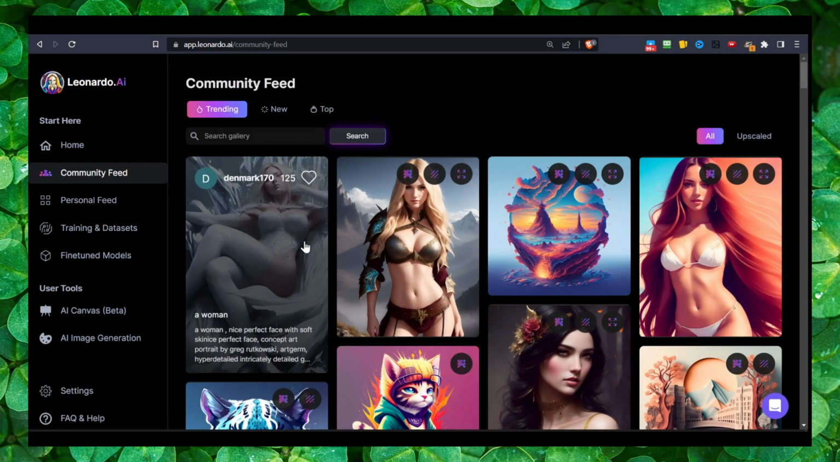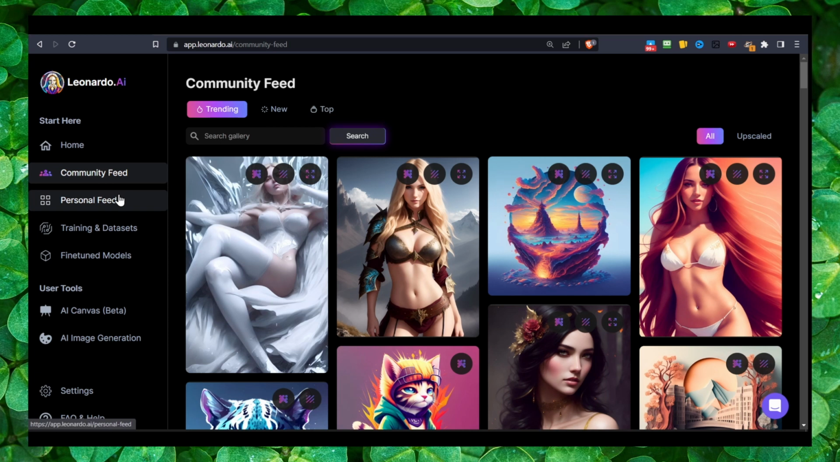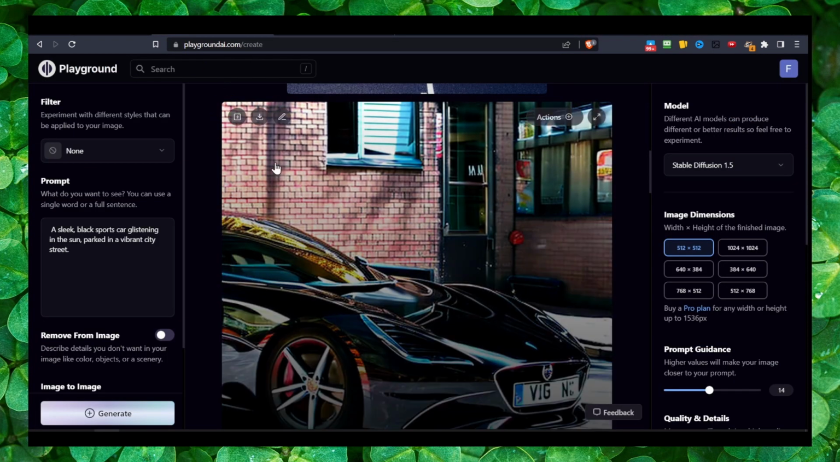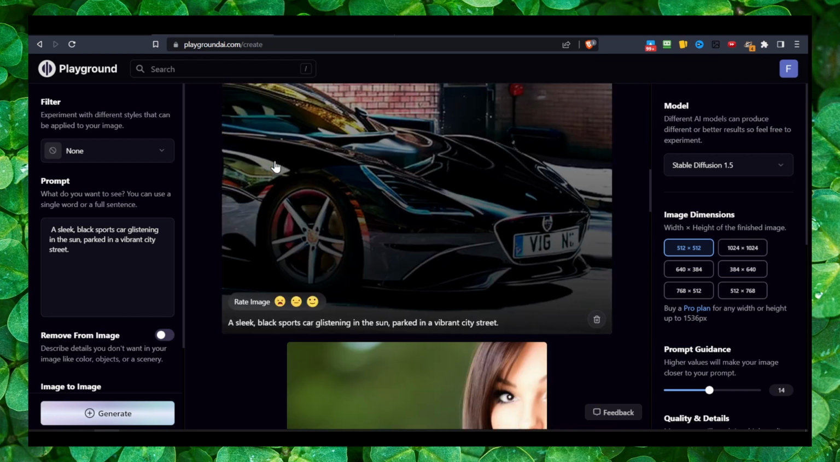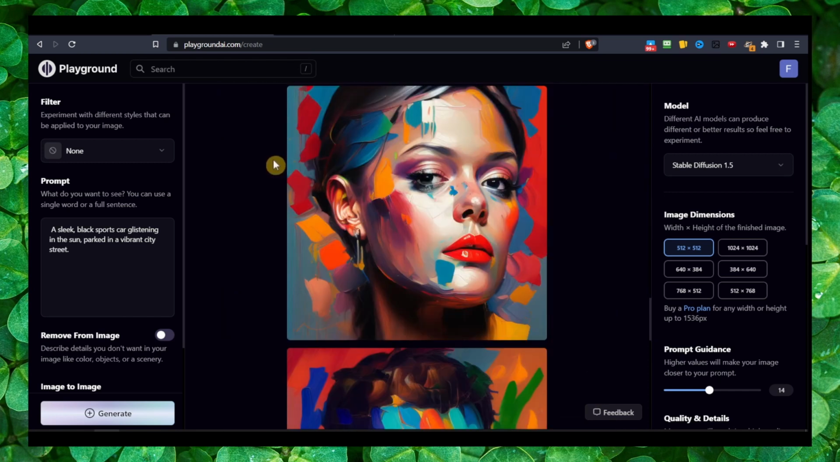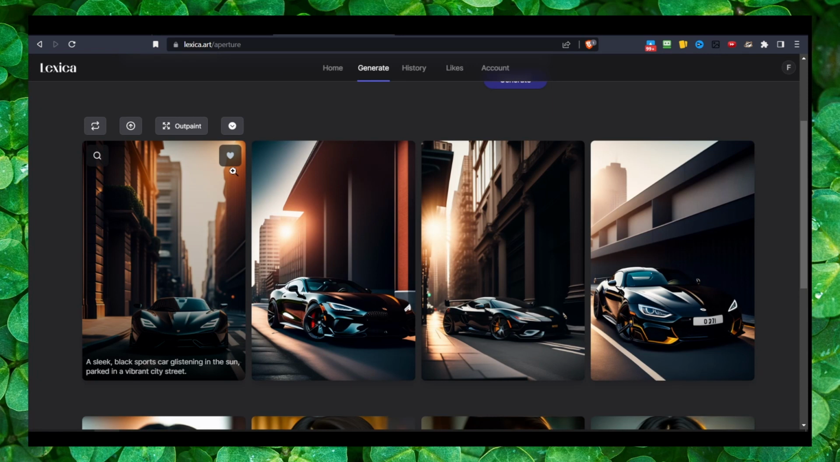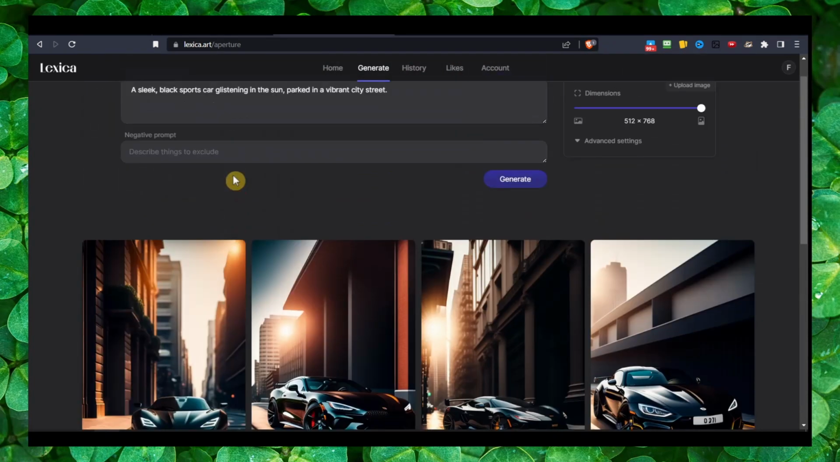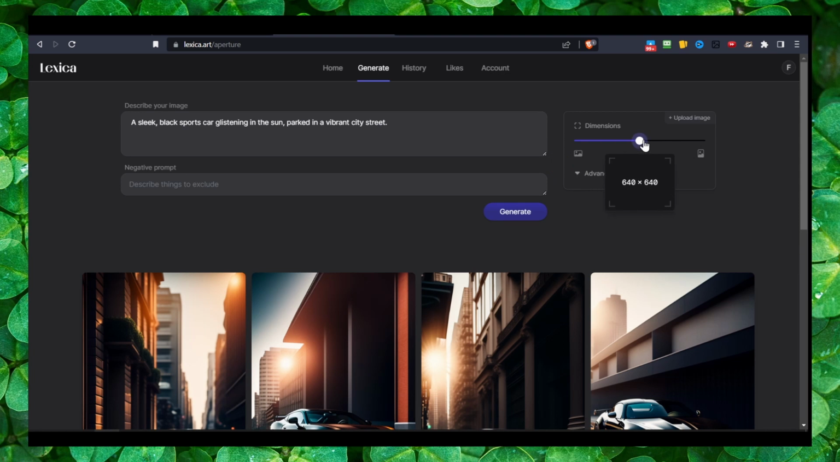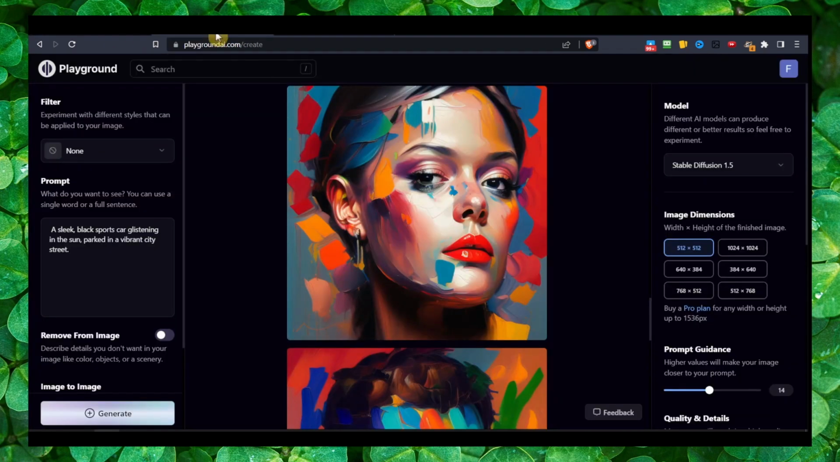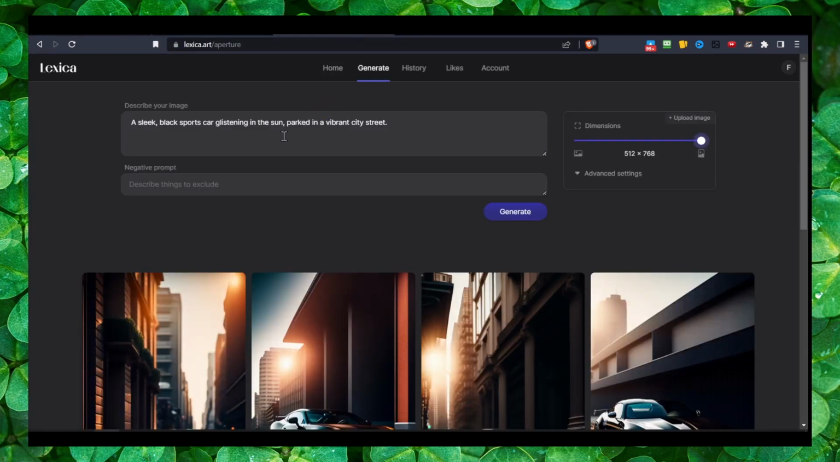Okay, so I'm gonna start with the best one, which I think out of all of the three, I think Leonardo is the best. But also, you're getting pretty good results with Playground AI as well, and Lexica. It's also very good as well. Here, you don't have a lot of options, but you're getting pretty good results when you describe your image.